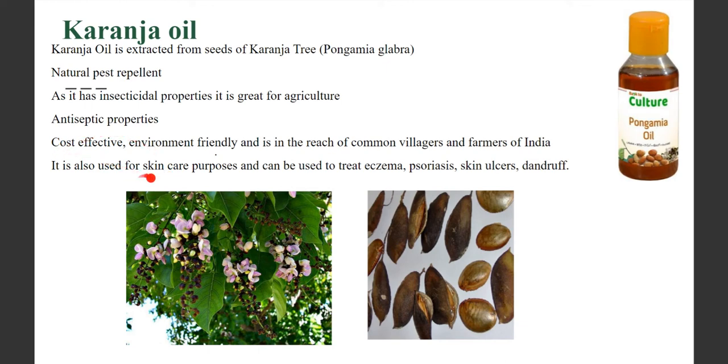Right? So what is it used for? It is used for a lot of skincare purposes: psoriasis, skin ulcers, dandruff. You can apply it to your head also as a hair oil. Okay, so these are the advantages of Karanja oil.